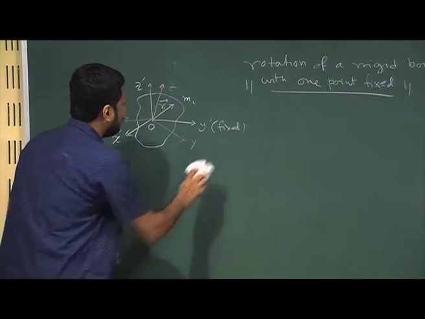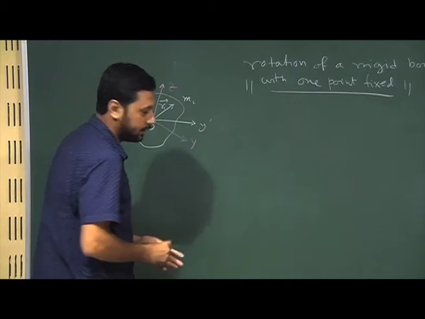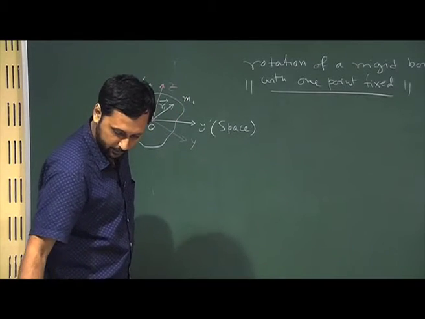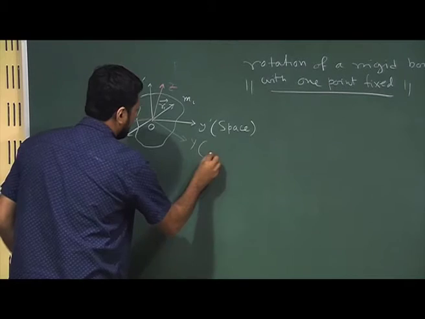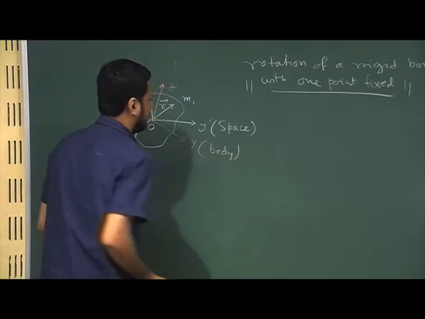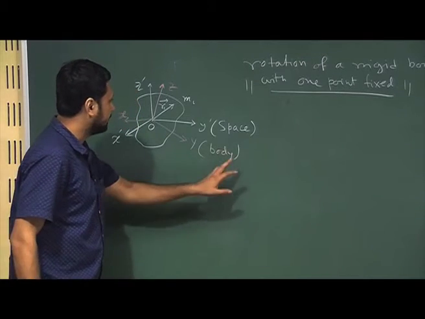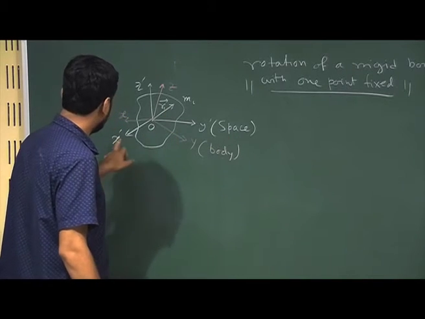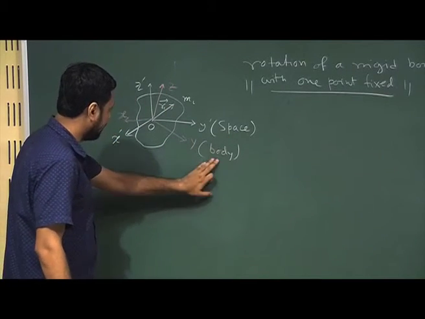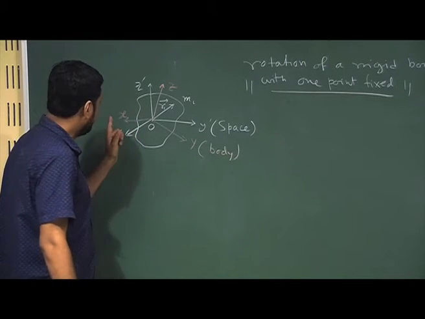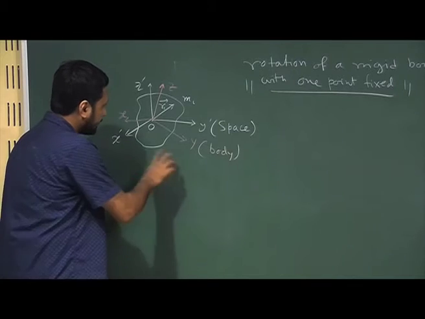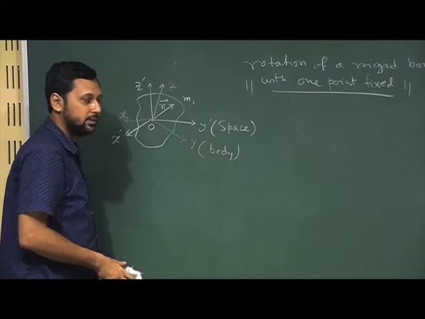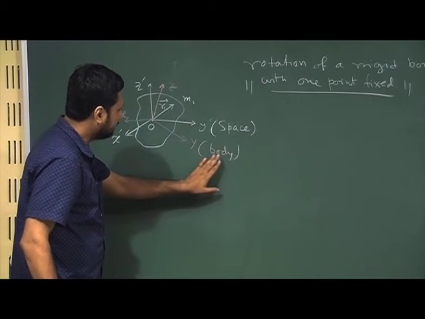And now onwards we will call this the space set of axes, and we will call this one the body set of axes. This is also a nomenclature we will be following throughout this chapter. So, we have a space set of axes which are fixed in space given by x prime, y prime, z prime, and we have a body set of axes which are moving along with the body, given by x, y and z, and all the coordinates and the velocities are with respect to this body set of axes.